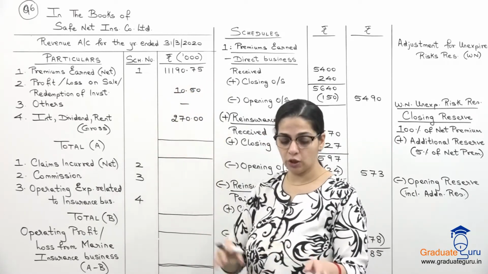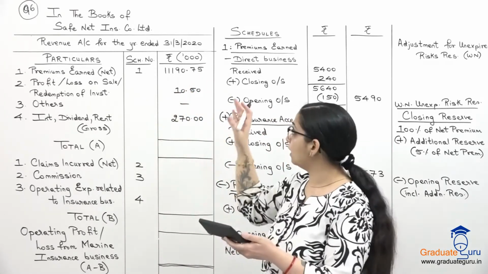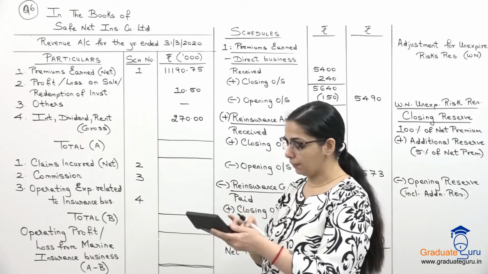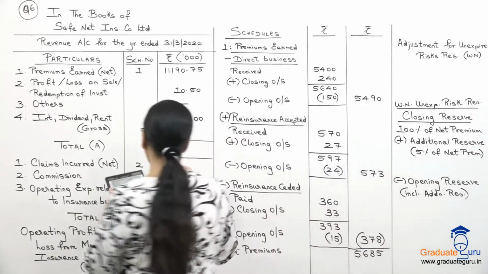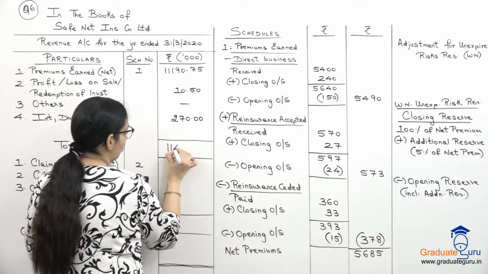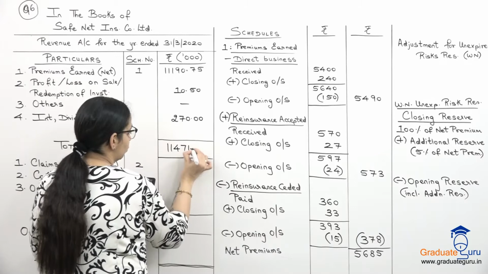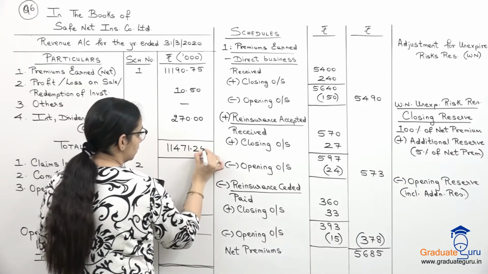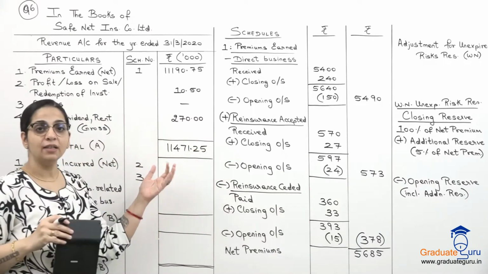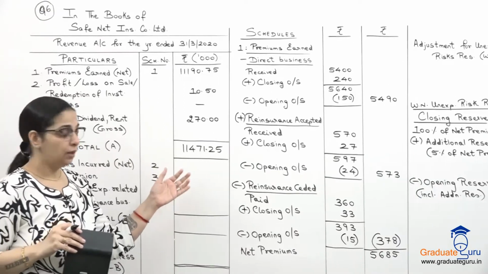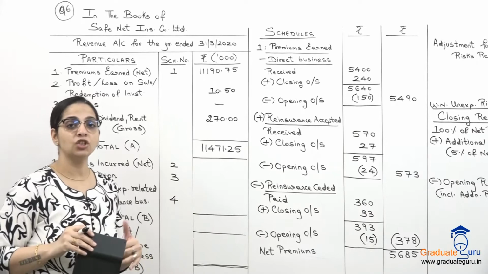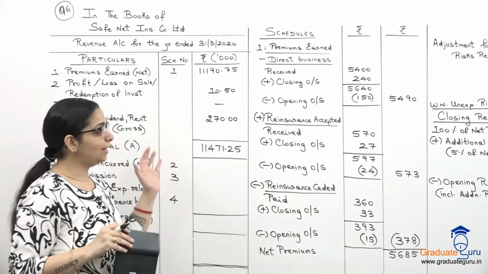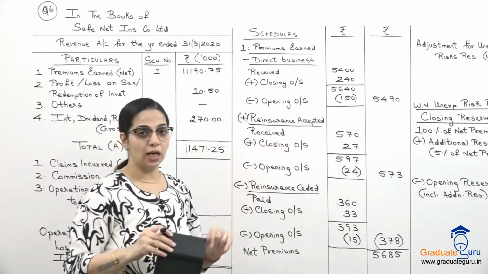Let us take a total of these three first. So 11190.75 plus 10.5 plus 270, we get 11471.25. That is our total income. Now we have to go to the expense side, where first we have to make a schedule for claims. So first take all of this down, then we'll continue further.